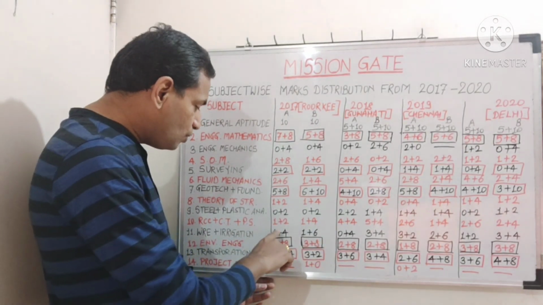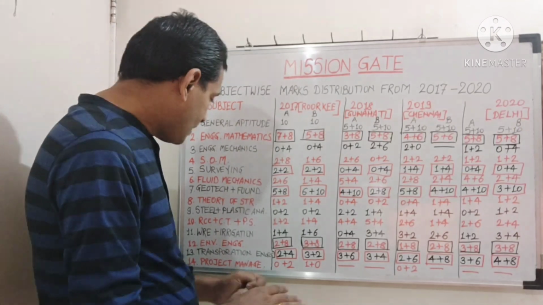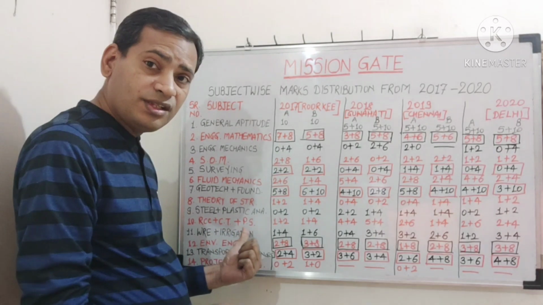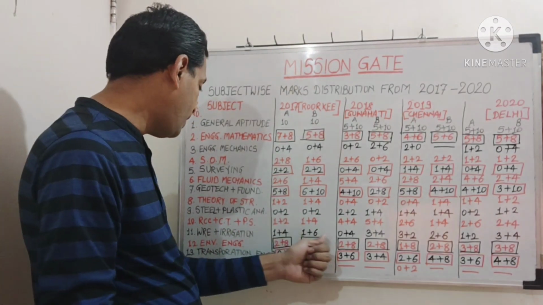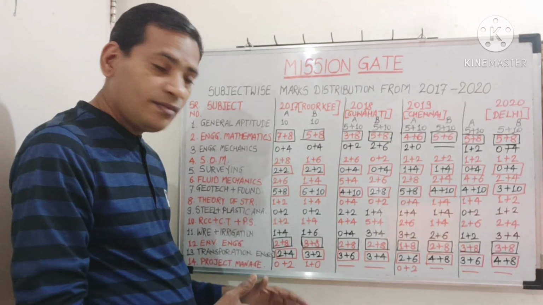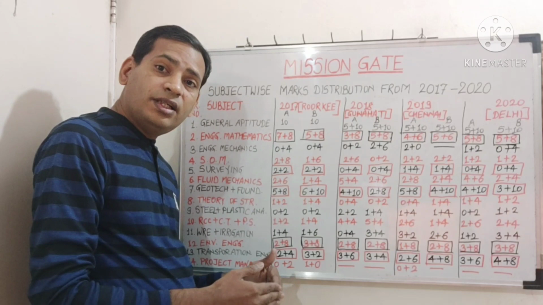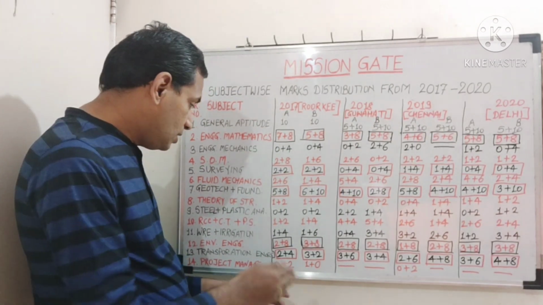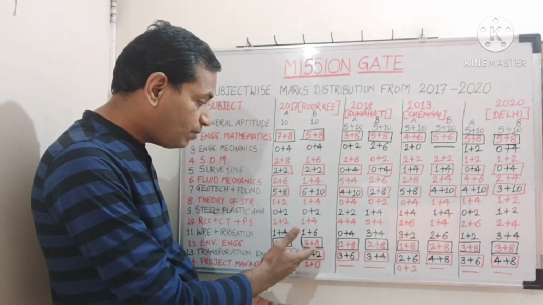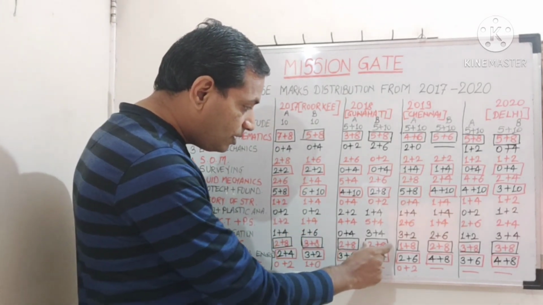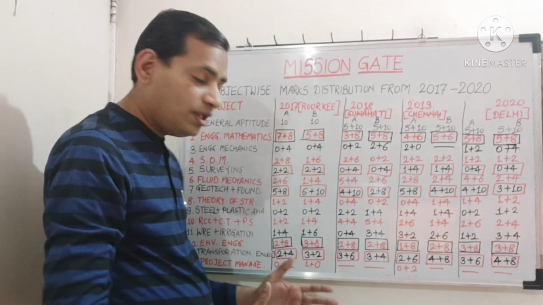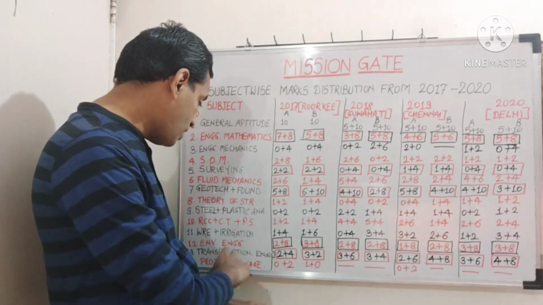Yes, this also has relatively less weightage, but as far as steel and RCC are concerned, comparatively it has more weightage. Environmental engineering and transportation engineering: every time 10 to 12 marks have been given to these subjects. Environmental engineering 10 plus 11, so the average is 10.5. Then 10 marks here, 10 marks here, 9 marks here, 10 marks here, 11. So see, the average is 10 marks for environmental engineering alone.